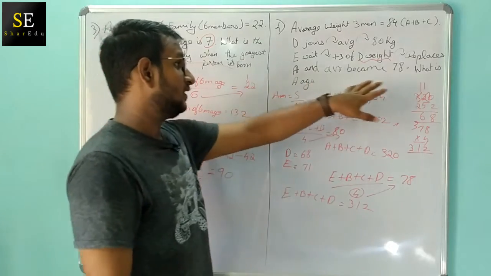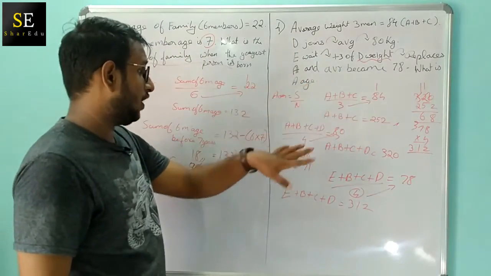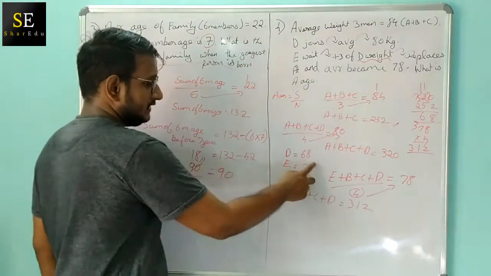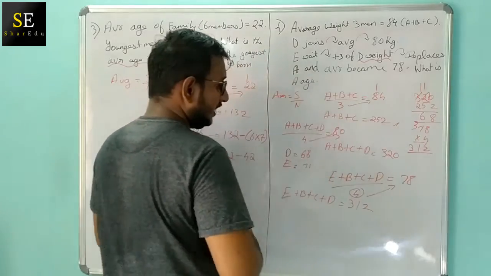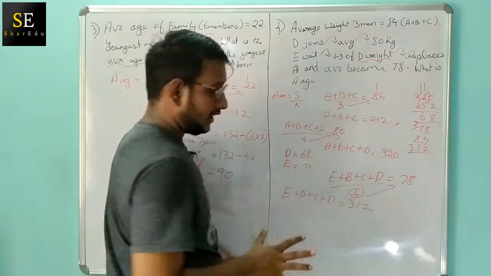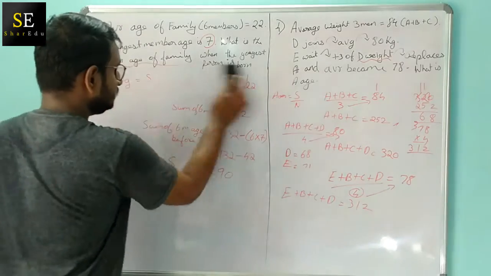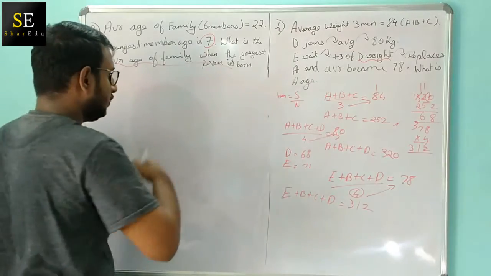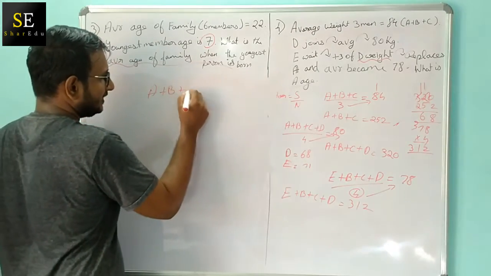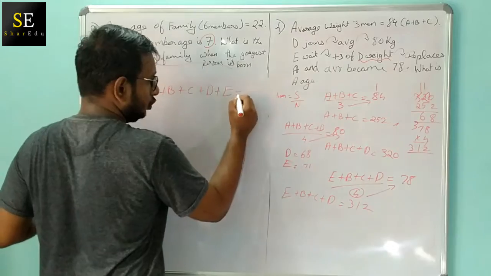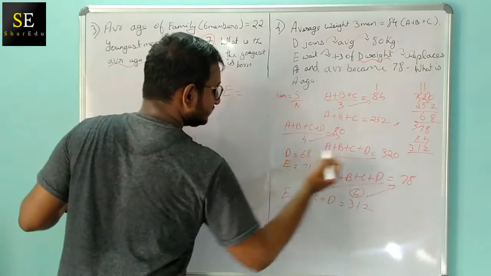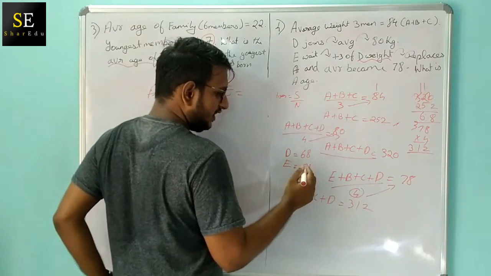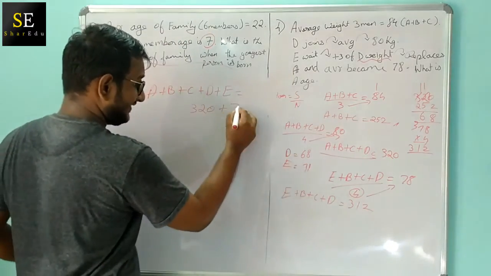Now they are asking what is A's weight. We are going to add E to this value, so that we can get the total weight of all the persons. So A plus B plus C plus D plus E is nothing but 320 plus the weight of E, that is 71 kgs.